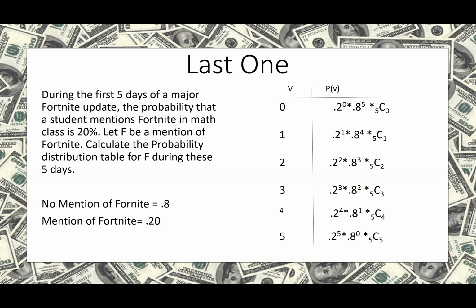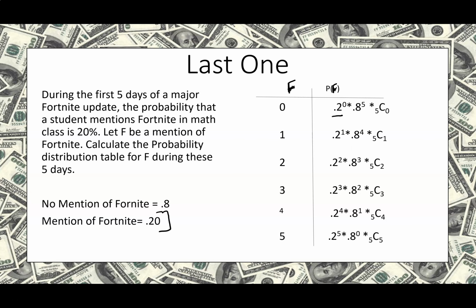And notice that 0.2 is a mention of fortnight. Okay, and I should have had F here. That's my bad. Probability of F. Okay, so the mention of fortnight is going to be the 0.2 first because we're mentioning fortnight 0 times. So you should have 0.2 to the 0. And then that goes all the way down 0, 1, 2, 3, 4, 5.